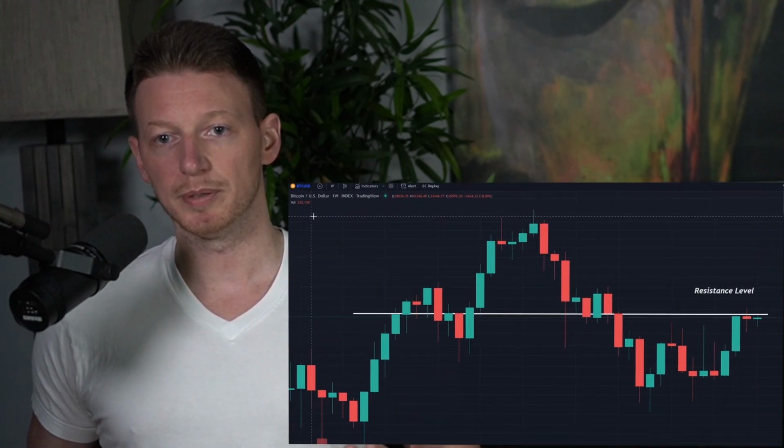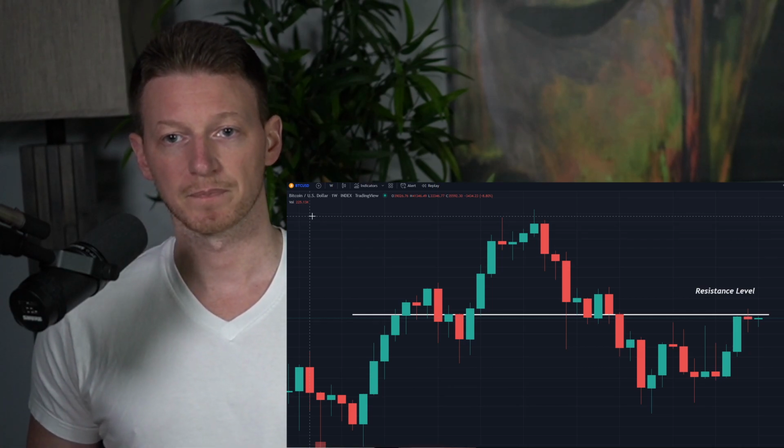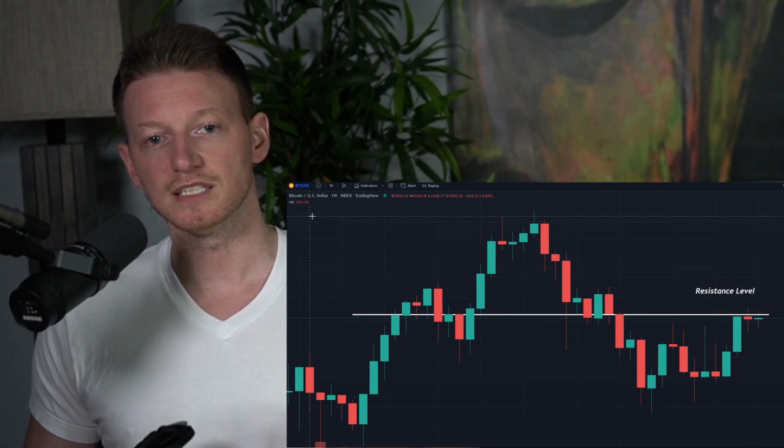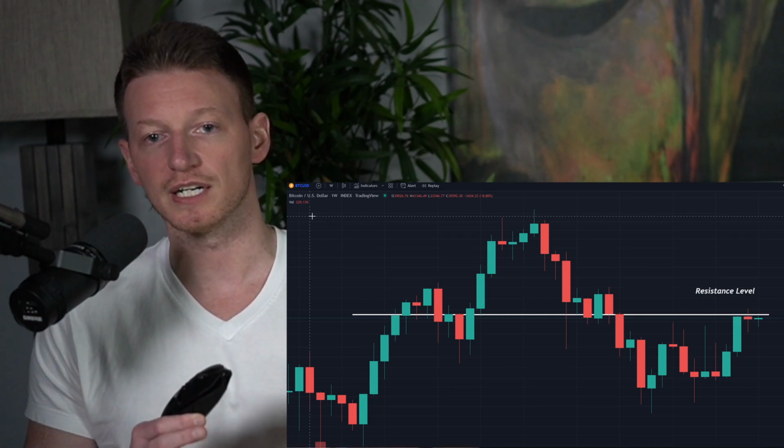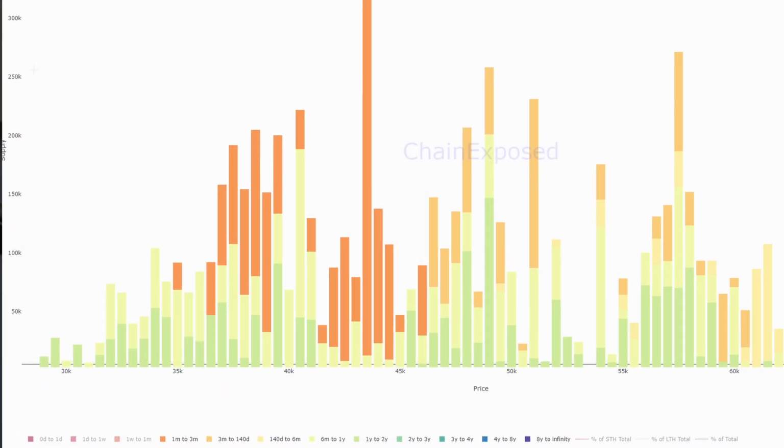So traditionally what people will do is draw support and resistance levels on charts, and that's fine. However, this is attempting to do something that this chart is literally showing us. The price TA is trying to guess where the holders of the asset are. However, with the public ledger, we simply don't need to guess because we know the answer. It's not hypothetical anymore. We see exactly where individuals are holding the asset.